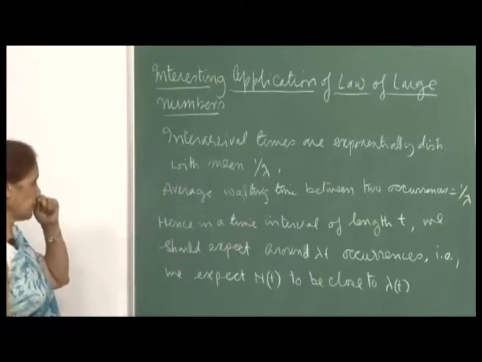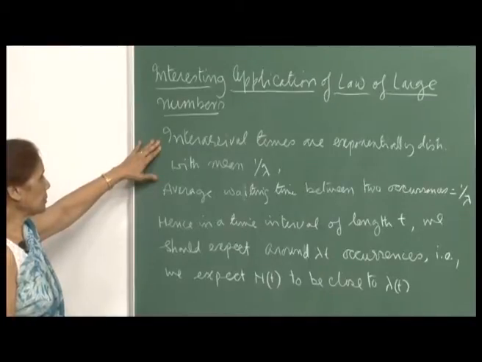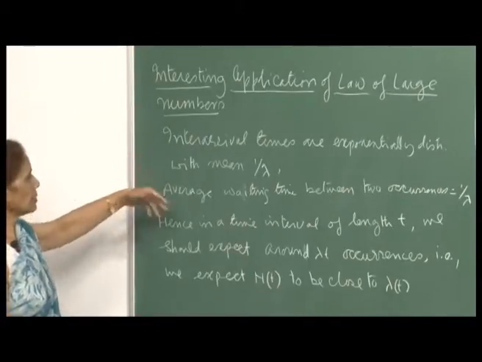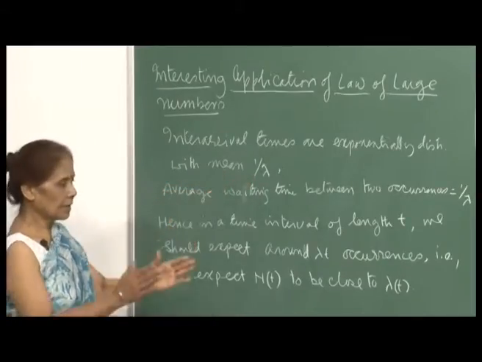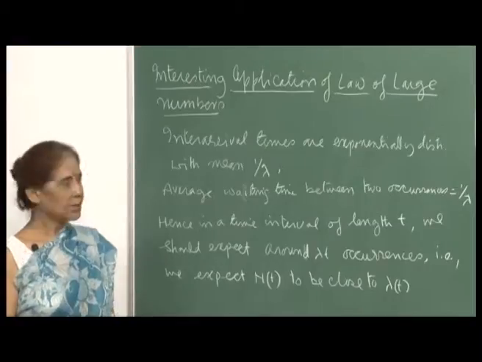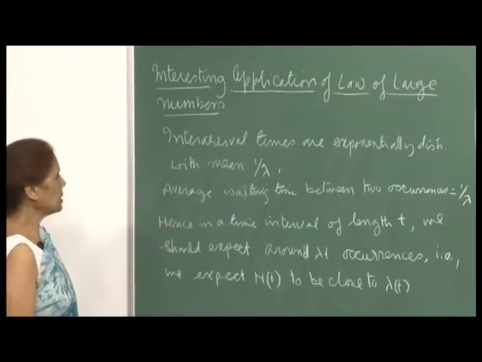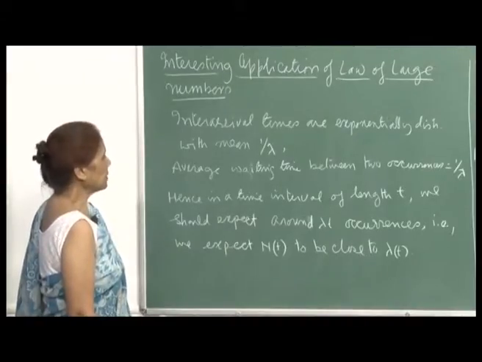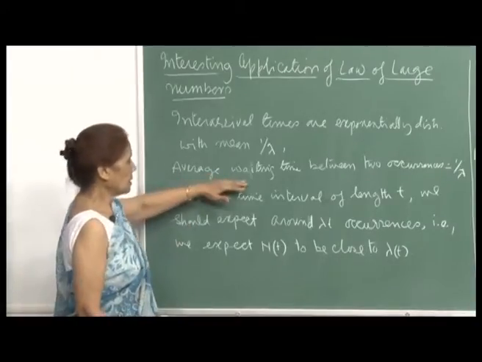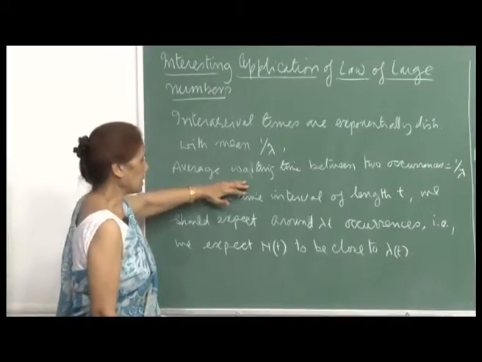Now, here you see, inter-arrival times are exponentially distributed with mean 1 by lambda, right, because the arrival rate is lambda. So, we have shown that the inter-arrival times will be exponentially distributed, and that means the mean inter-arrival time would be 1 by lambda. So, that means the average waiting time between two occurrences is 1 by lambda, and the mean arrival rate is lambda, right.